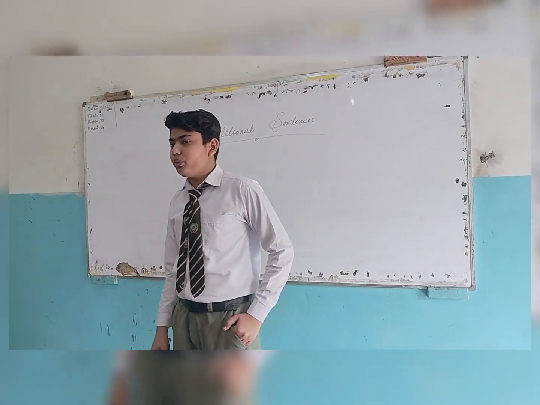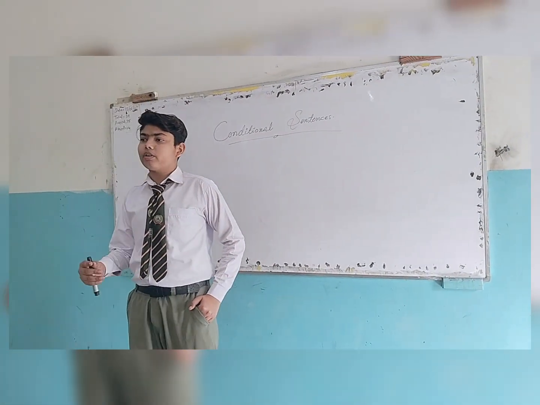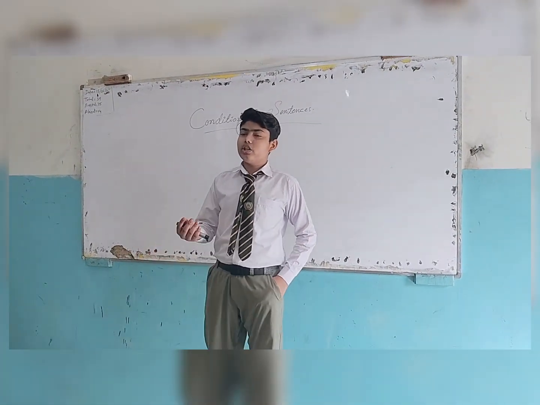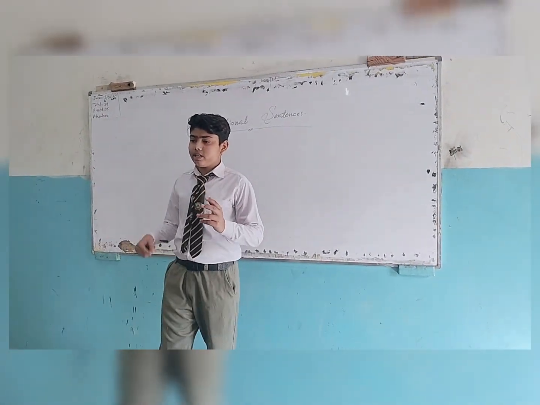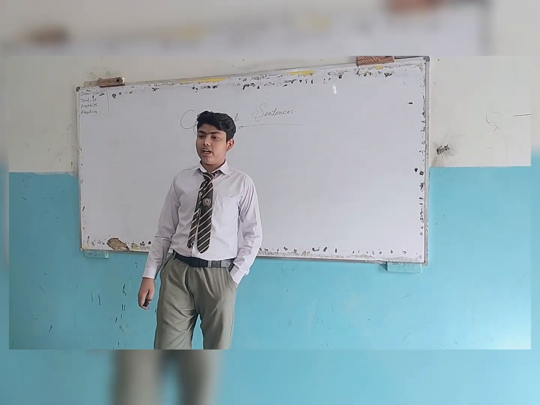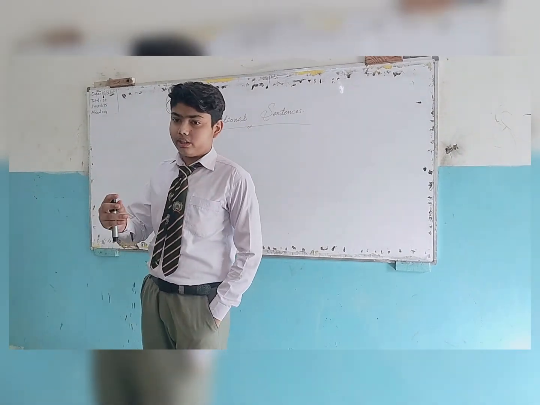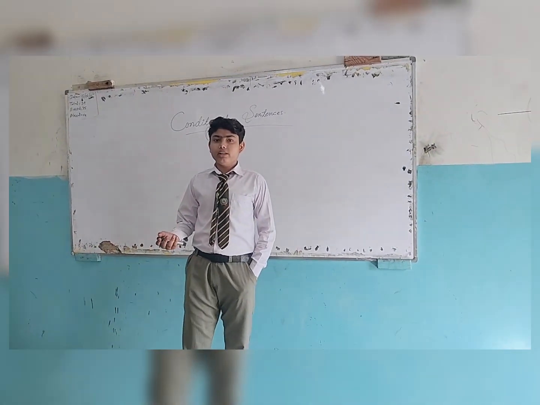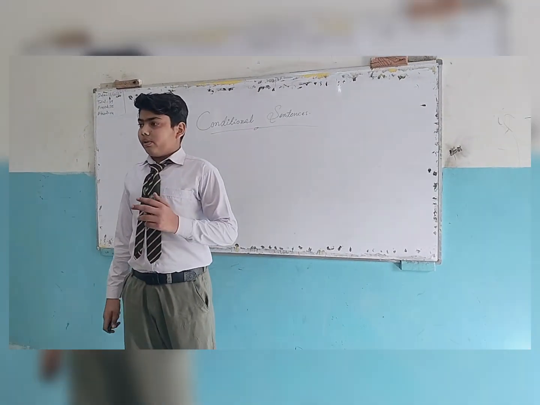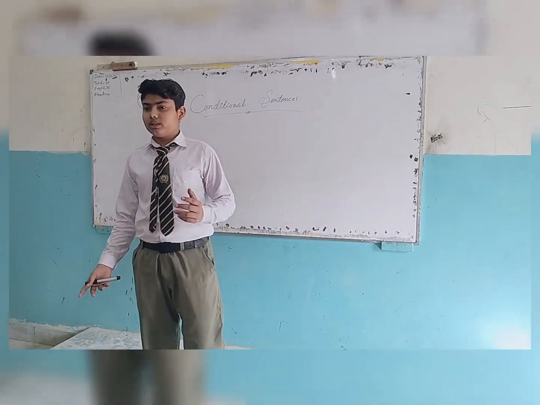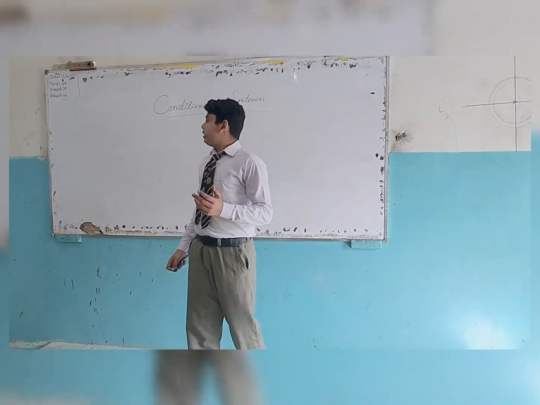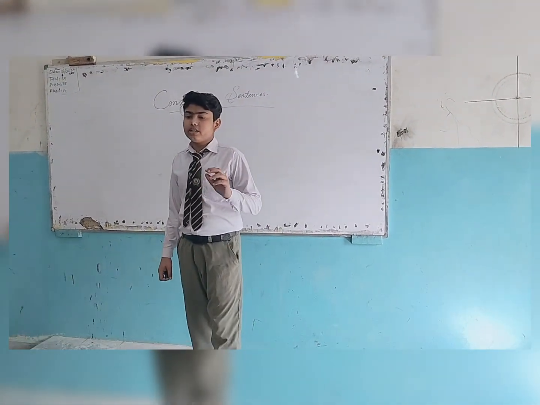Now I am going to tell you what is a zero conditional. It is a type of conditional sentence. Zero conditional is that in which there is scientific proof that it is a fact or universal truth. Like, if the sun goes down, it gets dark. If rain comes, the road gets wet. This is a universal truth, scientific proof. This type of sentence is called zero conditional.